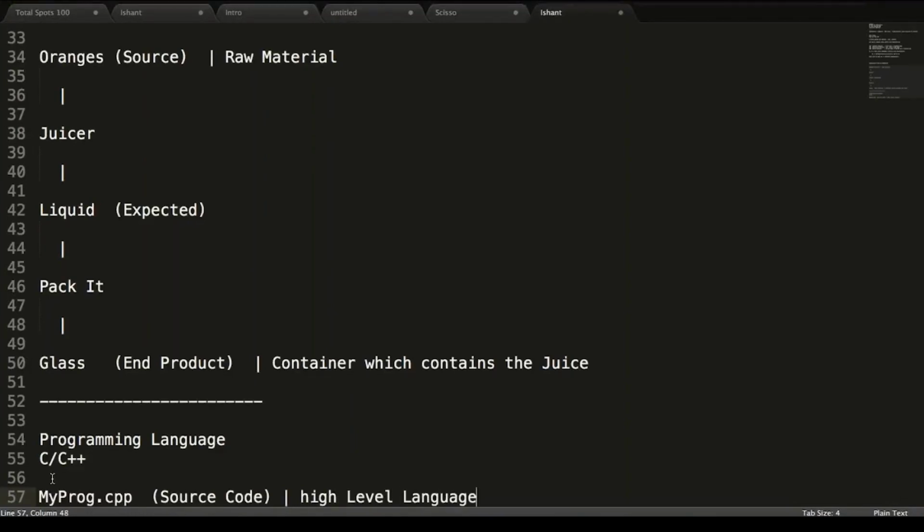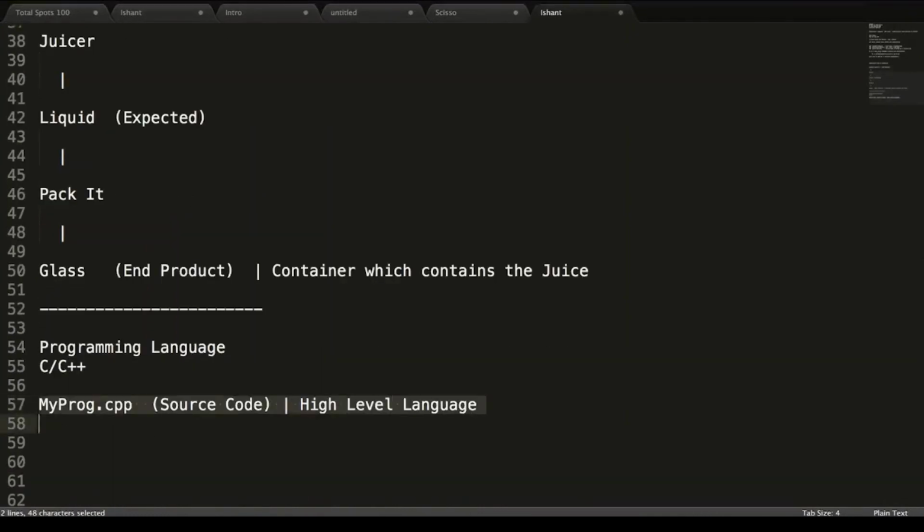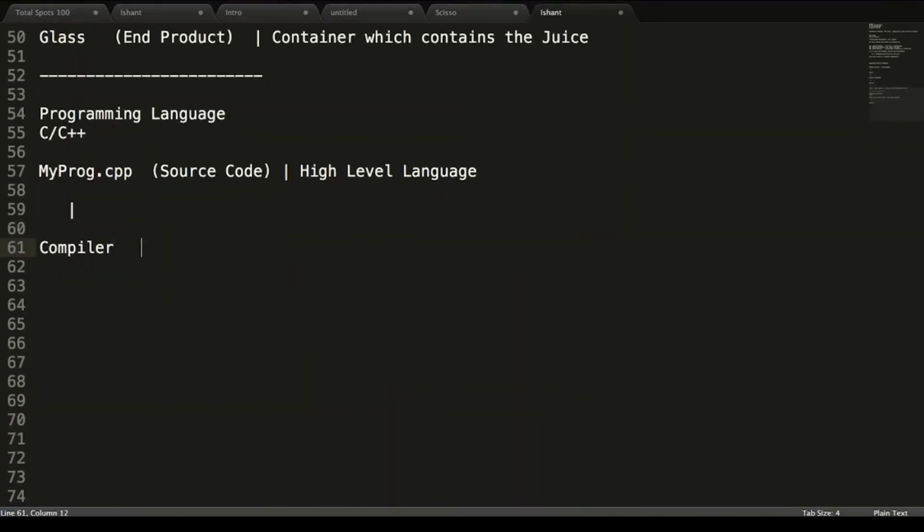So what exactly is this? This is the source code. We call it a high level language, and myprogram.cpp over here, if you can see, is written by us. So this is something which is understandable by us but not by your computer. So what we do, we process it. In order to process it, we use something known as a compiler. The way we got this guy known as juicer, in a similar way we got this guy known as compiler now.